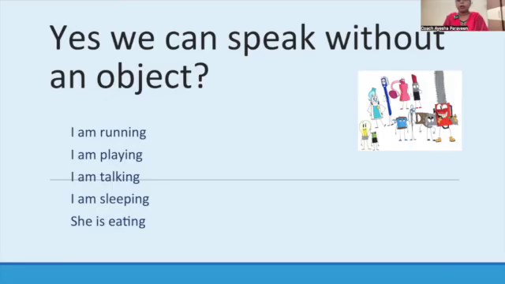I am playing. I'm not telling I'm playing chess, tennis, cricket, or carom. I'm not mentioning the object, but it is making some sense, though not complete sense. I am talking, I am sleeping, I am eating. So yes, I can make a sentence without an object.